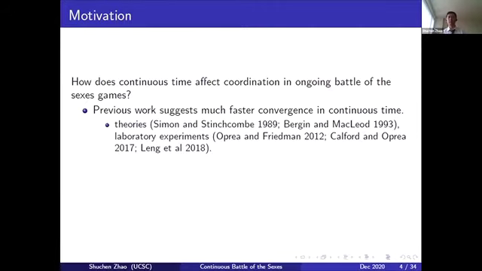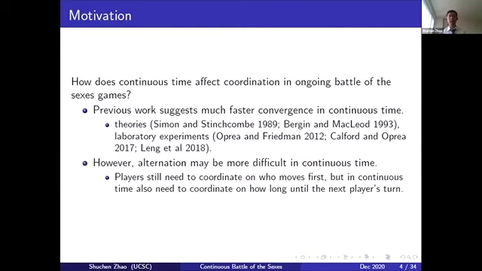On one hand, the previous literature suggests that people converge faster to equilibrium in continuous time, which may improve efficiency. On the other hand, however, alternation might be more difficult in continuous time. People need not only to coordinate the order of the alternation, but they also need to coordinate how long to stay at each Nash equilibrium, whereas in discrete time, the latter is not a problem.